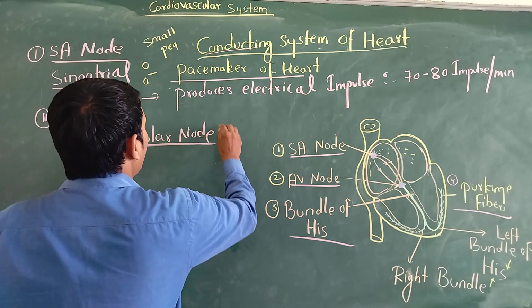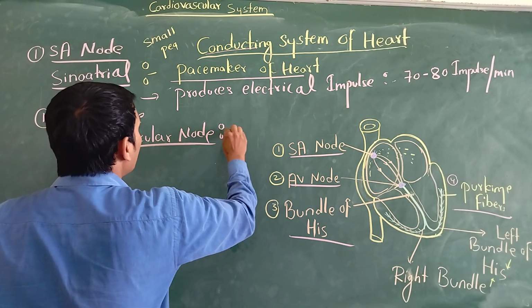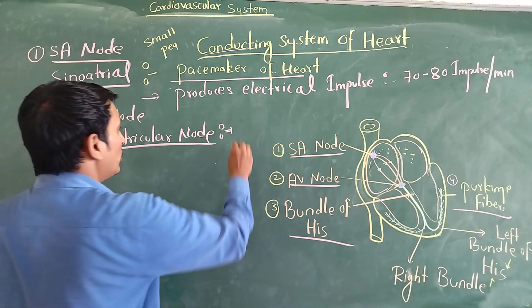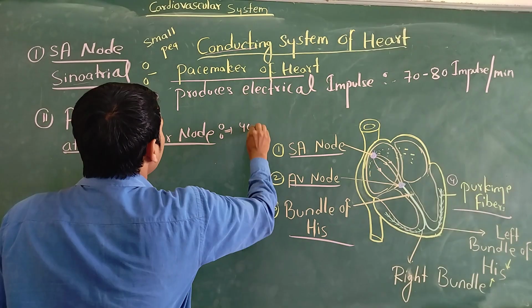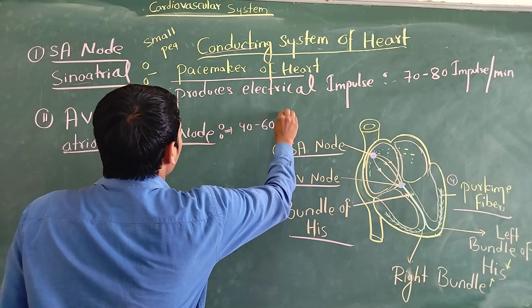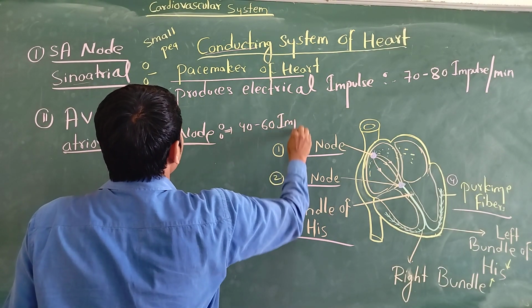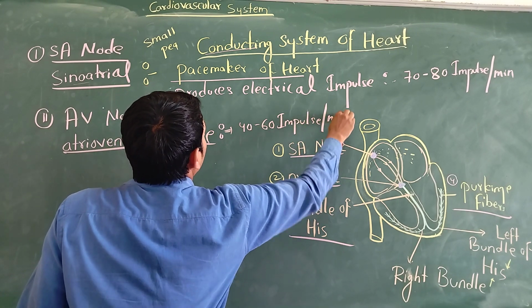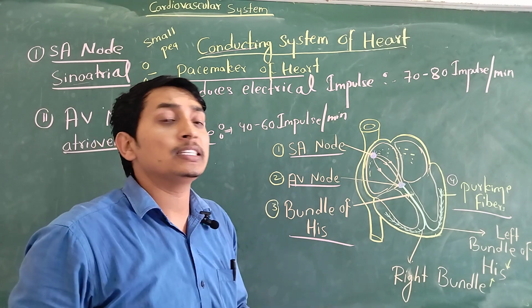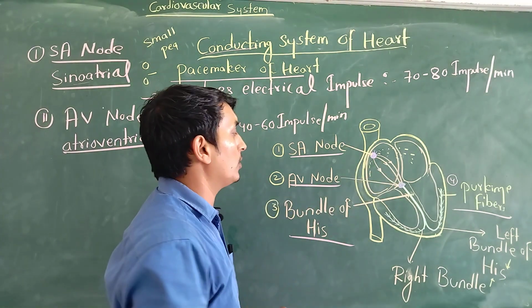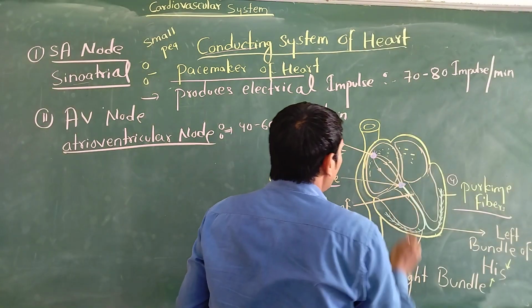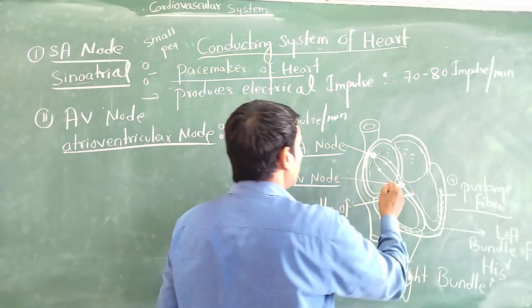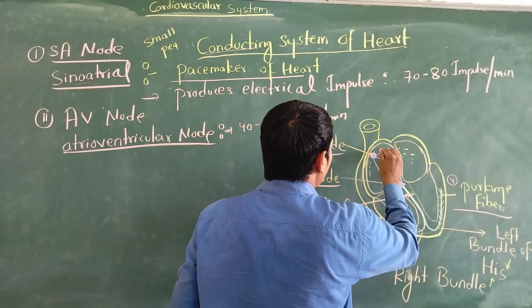This atrioventricular node is also a specialized muscle which also produces electrical impulses, but it produces only around 40 to 60 impulses per minute. So a very small amount of impulses is produced per minute. You can see that 40 to 60 impulses are produced by the AV node. But the AV node also receives impulses from the SA node. So the SA node produces impulses.